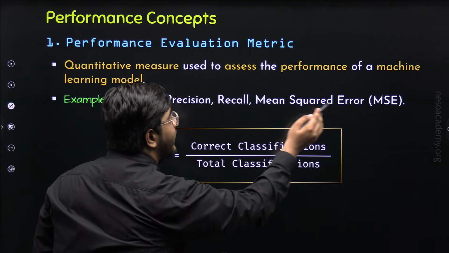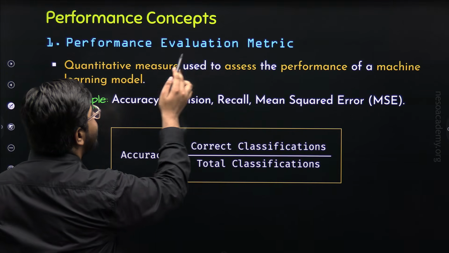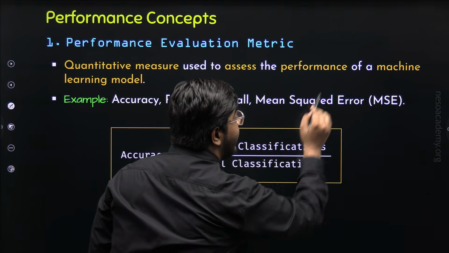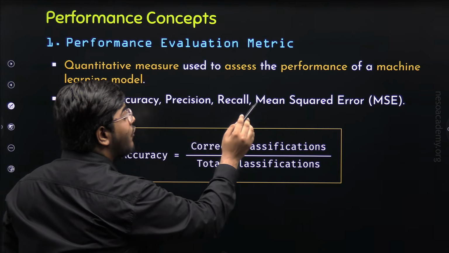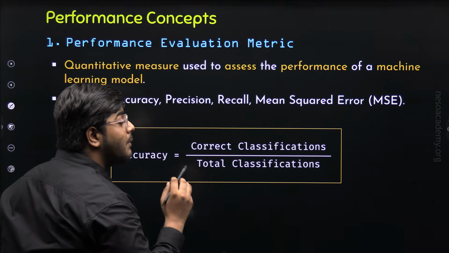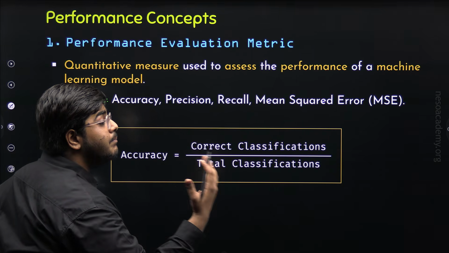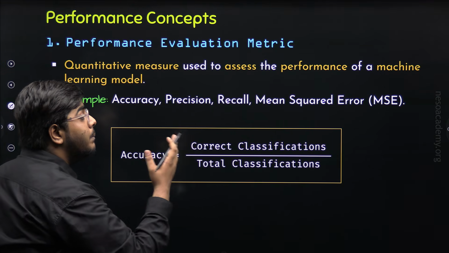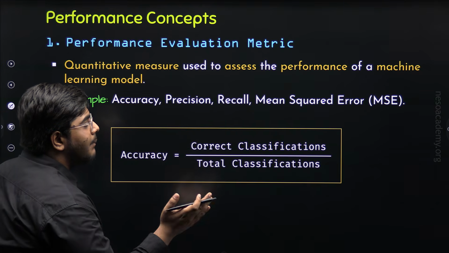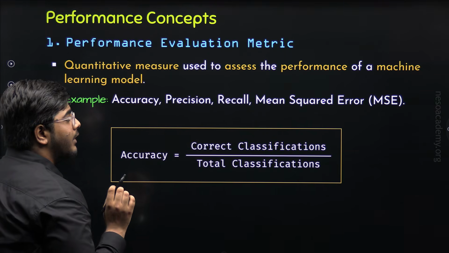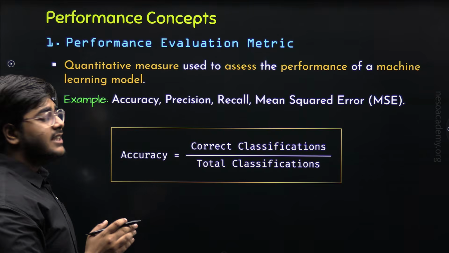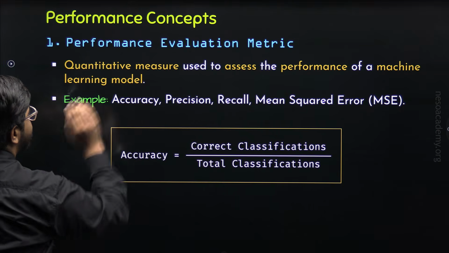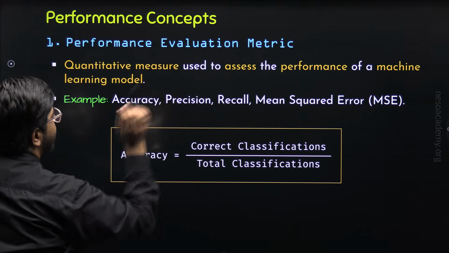Similarly, there is mean squared error. It is also an example of performance evaluation metric. And as you can see, mean squared error is a type of error, which means if the value of mean squared error is less, then the performance of machine learning model will be better. Similarly, precision, recall, F1 score, mean absolute error, all are the examples of performance evaluation metric. And we will study about all the performance evaluation metrics in our upcoming lectures. In this way, we are done with our first performance concept, that is performance evaluation metric.